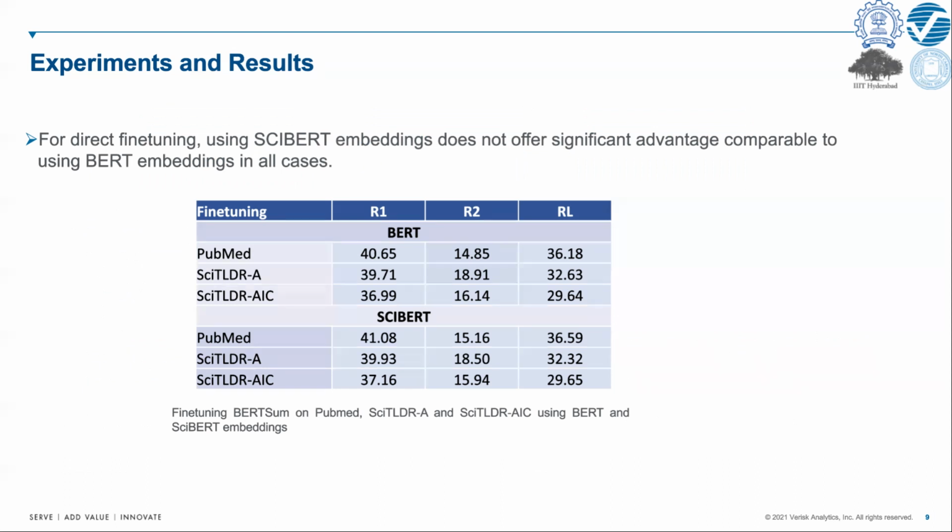So now we have reached the experiments and results part of the paper. So we observed for direct fine-tuning, using SciBERT embeddings does not offer any significant advantage compared to using BERT embeddings in all cases. Although there is some increase seen in case of PubMed, it is most likely due to the domain awareness of SciBERT relative to the scientific dataset. For SciTLDR, though, it doesn't make much of a difference.